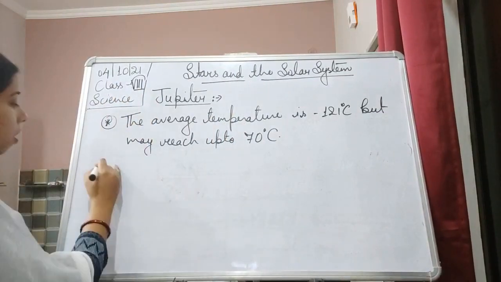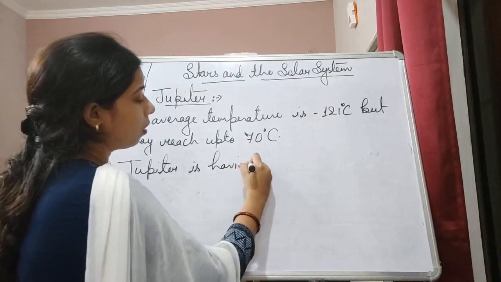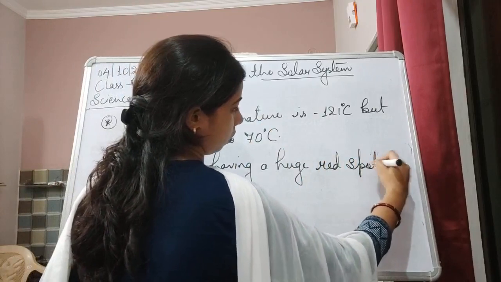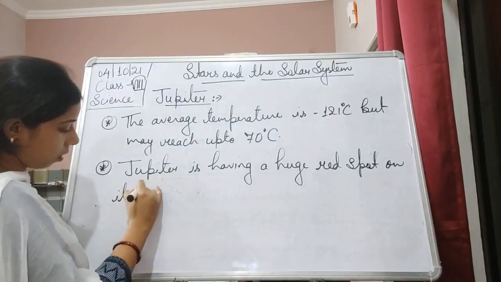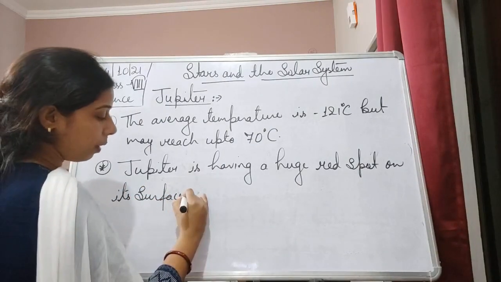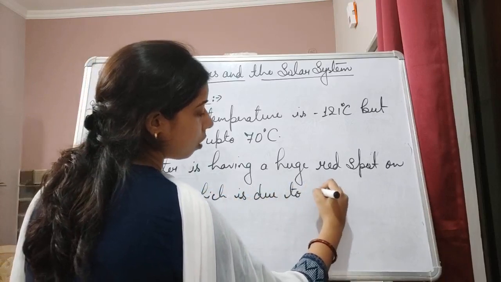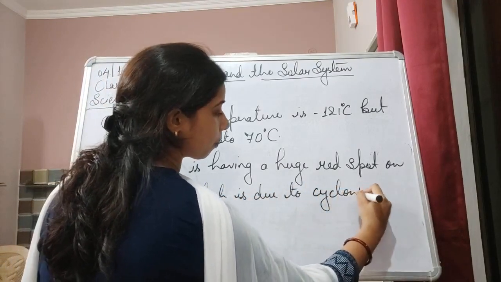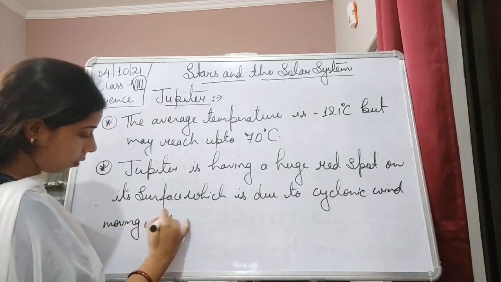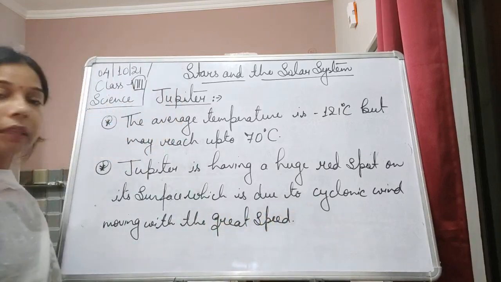So Jupiter has a huge red spot on its surface, which is believed to be due to cyclonic wind moving with great speed.